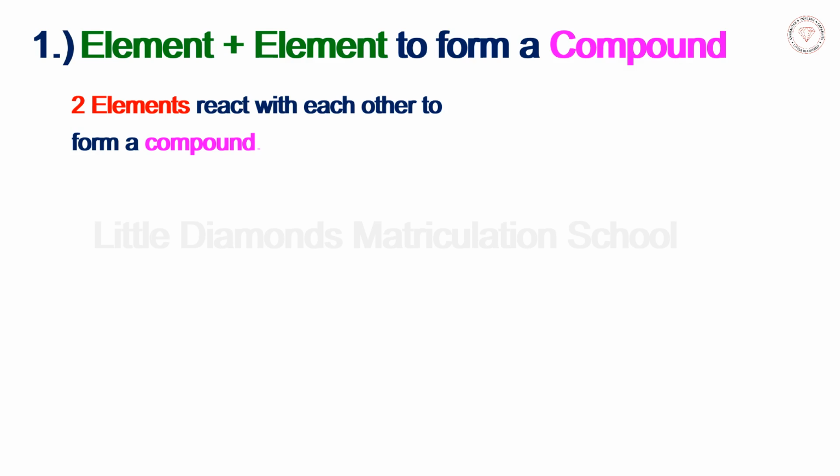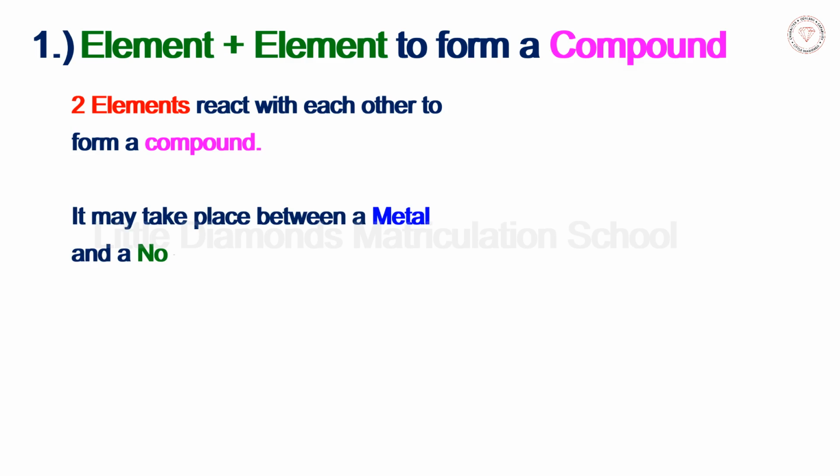Number 1. Chemical reaction between an element and an element to form a compound. In this type of combination reaction, two elements react with each other to form a compound. It may take place between a metal and a non-metal or two non-metals.